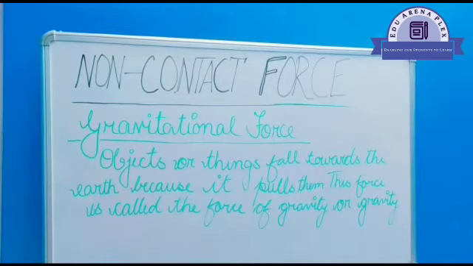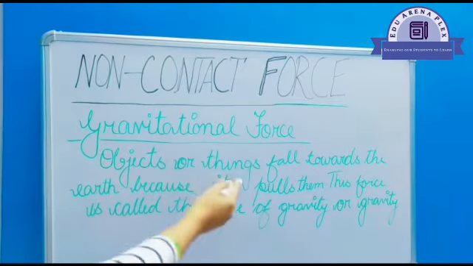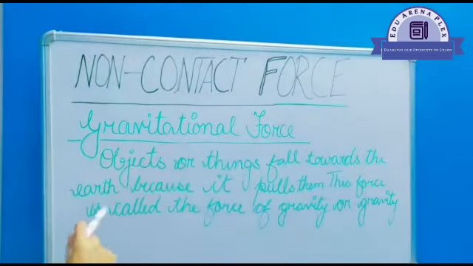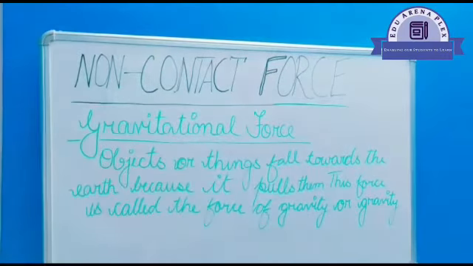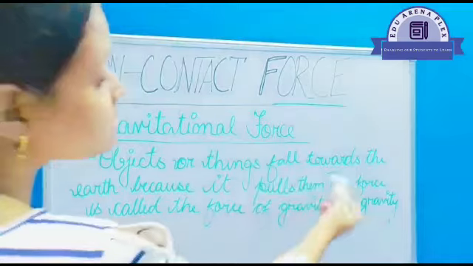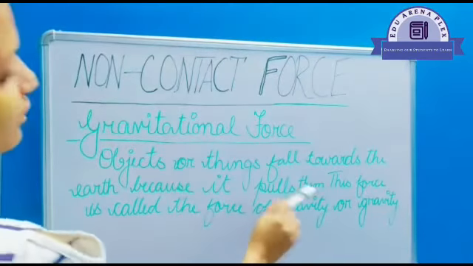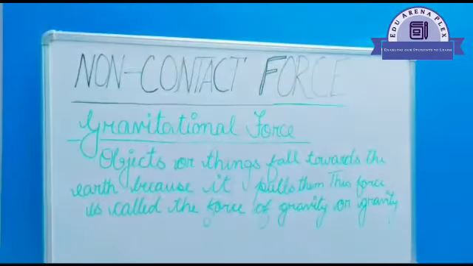Because objects fall towards the earth as it pulls them. This force is called the force of gravity, or simply gravity. This is known as gravitational force.